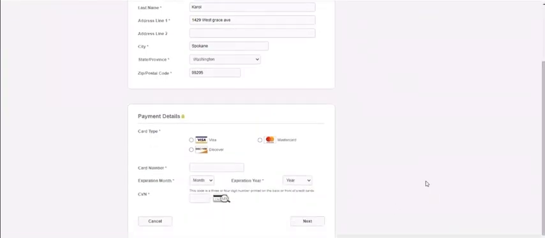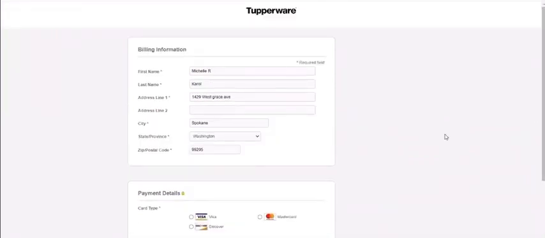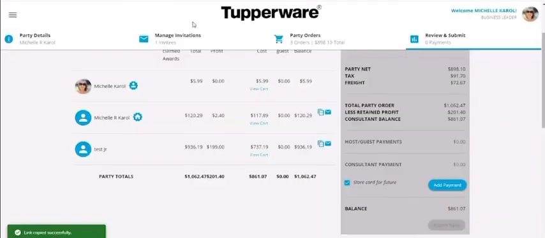Once the payment is submitted, they're going to get a little notification that says, I can't remember the exact words, but something to the effect of the payment's been accepted. It will be processed when your host closes out their party, something to that effect, okay? It's really important to know that when they send a payment, this payment is not authorized to their credit card until you actually submit the party.